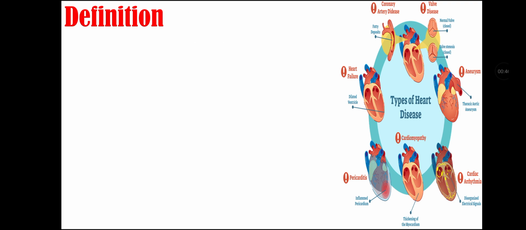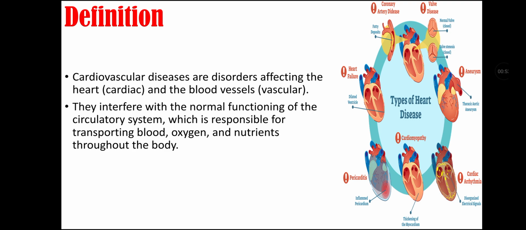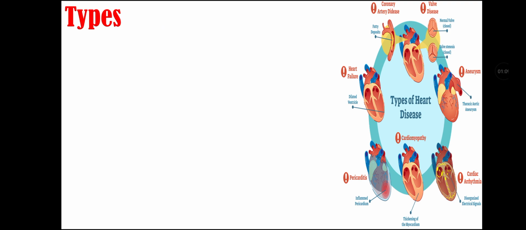Definition of cardiovascular diseases. Cardiovascular diseases are disorders that affect the heart and blood vessels. They interfere with normal functioning of the circulatory system, which is responsible for transporting blood, oxygen, and nutrients throughout the body. When the cardiovascular system is compromised, vital organs may not receive the oxygen they need, leading to severe health consequences.